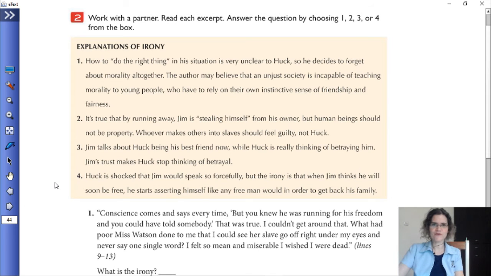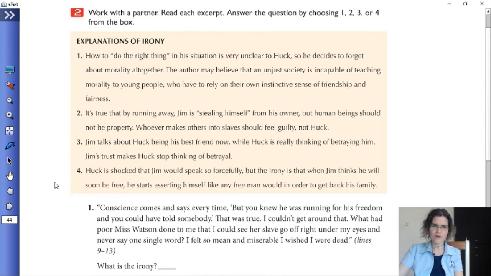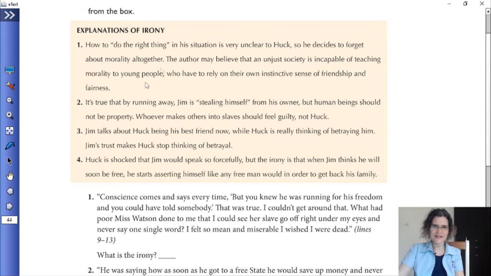Okay, now you're going to read each excerpt and you're going to answer the questions by choosing 1, 2, 3, or 4 from the box. You have your explanations of irony, right? For example, how to do the right thing. In his situation, it's very unclear to Huck. It is true by running away. Jim talks about Huck being his best friend, and Huck is shocked that Jim would speak so forcefully. These are 4 points from the